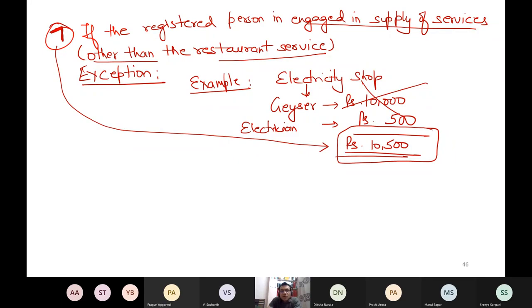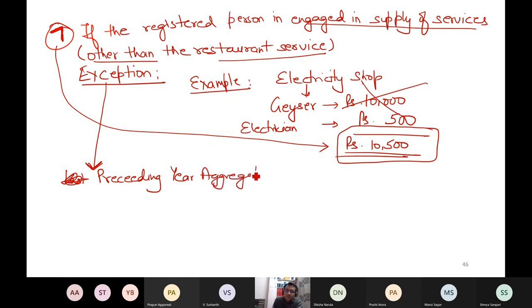And that is why the government made an exception. Now with this example I will explain the exception also. What the government says is that you can supply these services also, there is no problem. Other than restaurant service, you can supply these services also. You can still avail the composition levy scheme normal case, but there is a condition involved that we will check: last year, or you can say the preceding year. The government said we will check the preceding year's aggregate turnover.